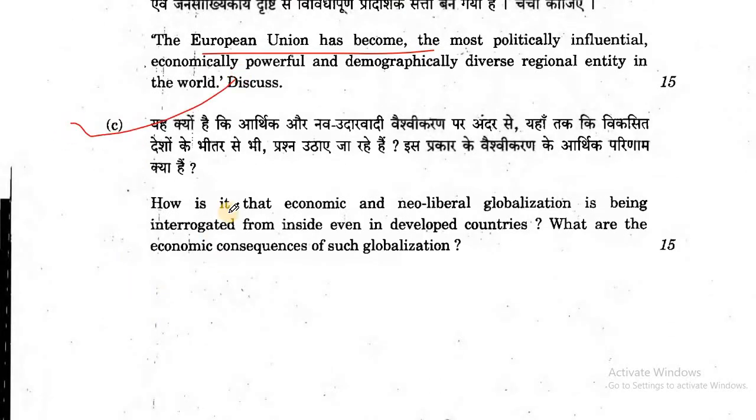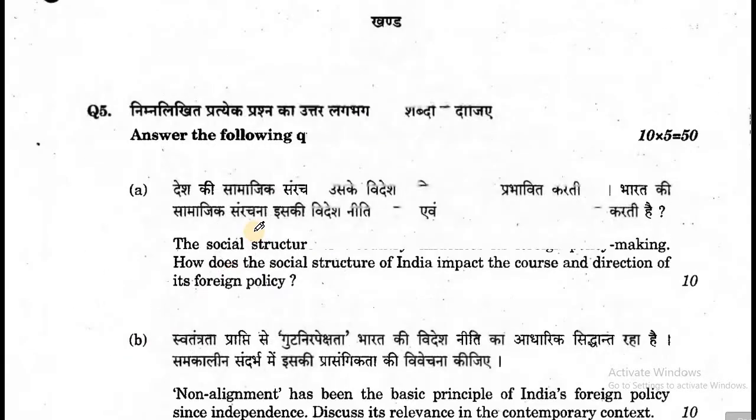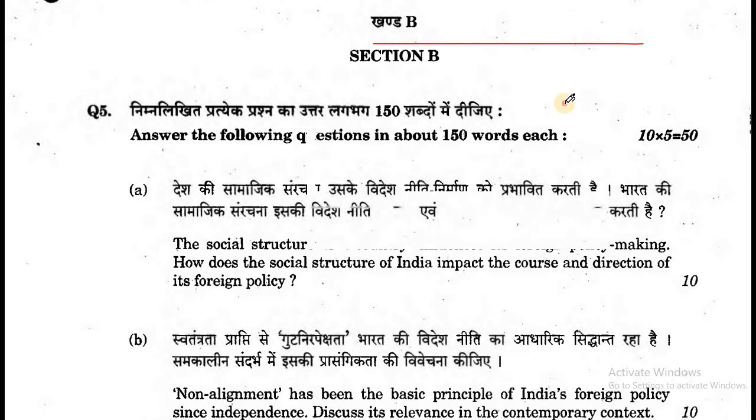Now, question number C. How is it that economic and neoliberal globalization is being integrated from inside, even in developed countries? What are the economic consequences of such globalization? So, section B.